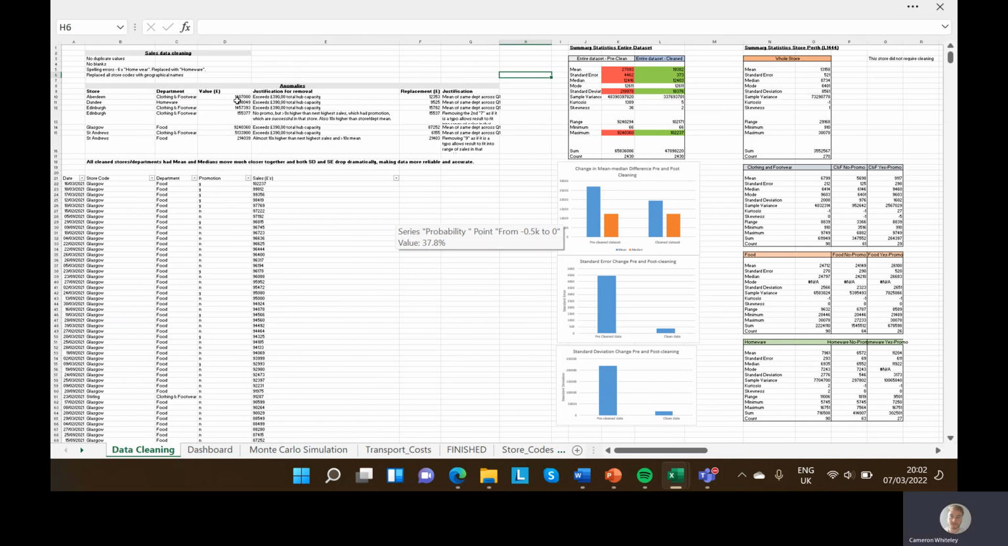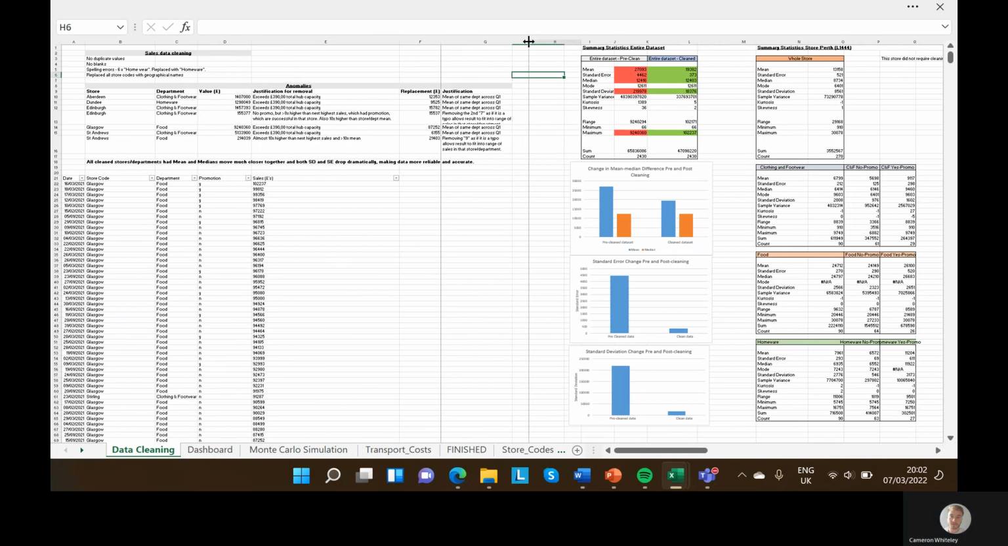The anomalies were clear because they exceeded 390,000 total hub capacity, so they were logistically impossible. So I just replaced them with the mean across the same department across Q1.